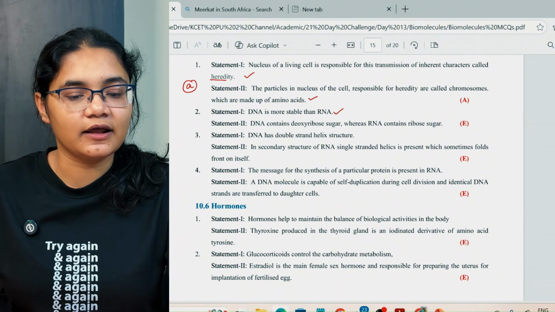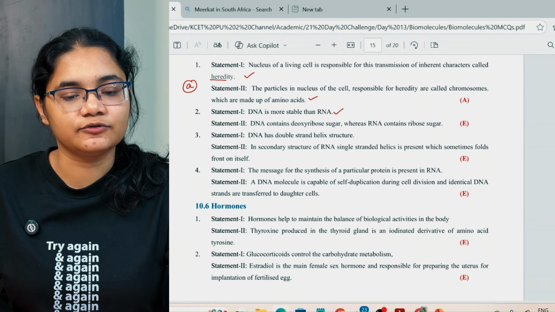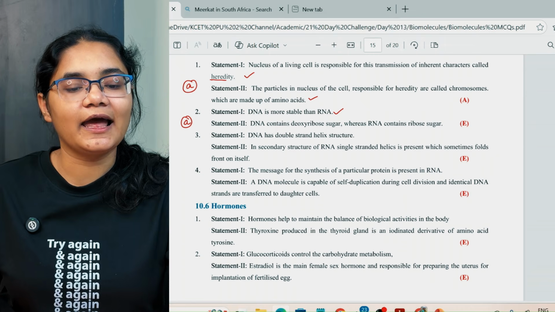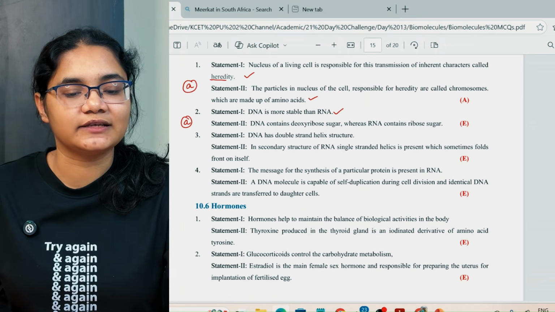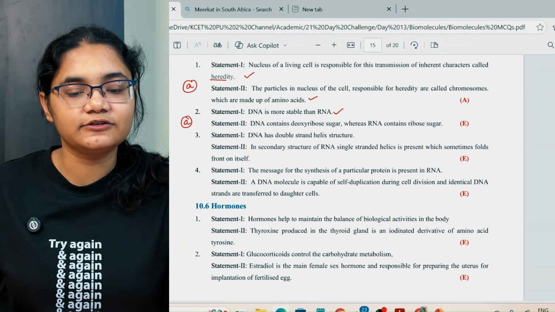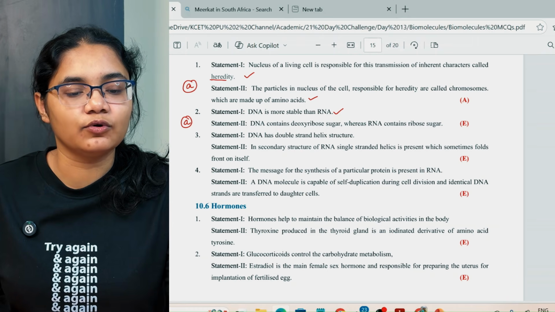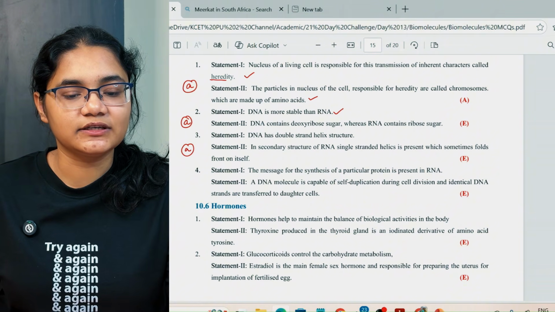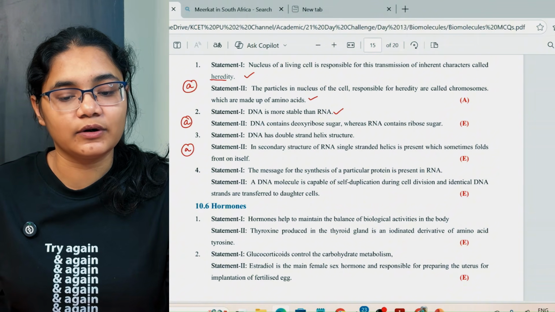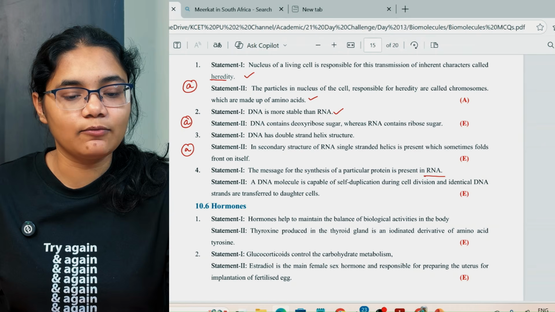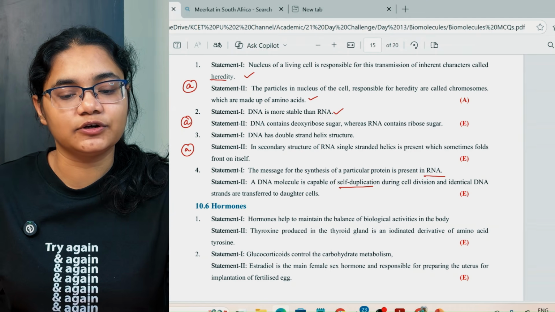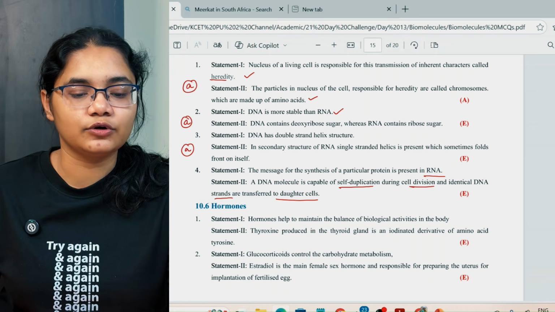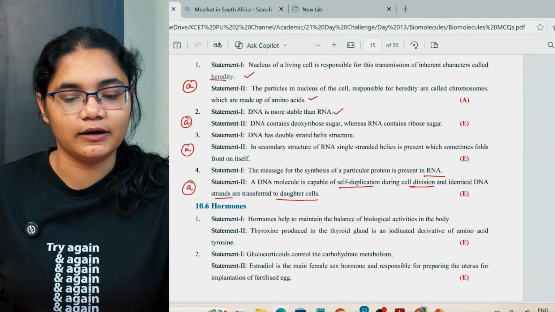DNA is more stable than RNA. Correct. DNA contains deoxyribose, whereas RNA contains ribose sugar. Here also both the statements are correct. DNA has a double-stranded helix structure; in the secondary structure of RNA, a single-stranded helix is present which sometimes folds back on itself. Here also both the statements are correct. The message for the synthesis of a particular protein is present in RNA. A DNA molecule is capable of self-duplication during cell division and identical DNA strands are transferred to daughter cells. This is also a correct statement.